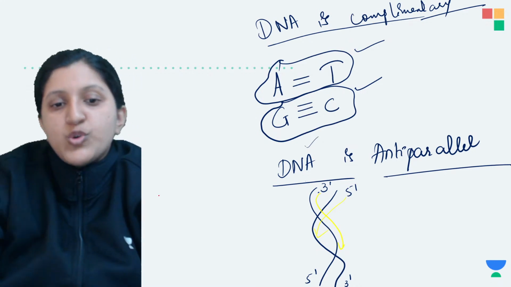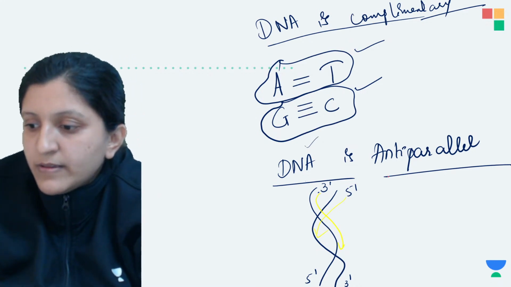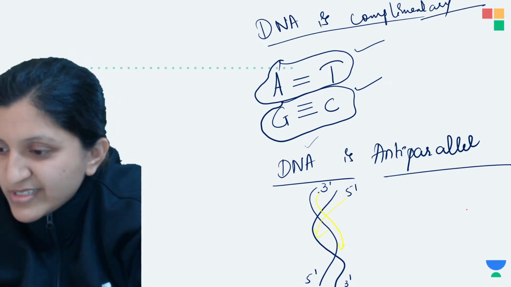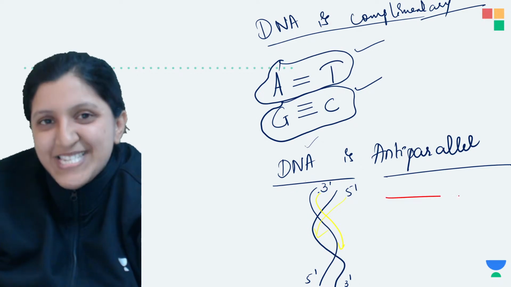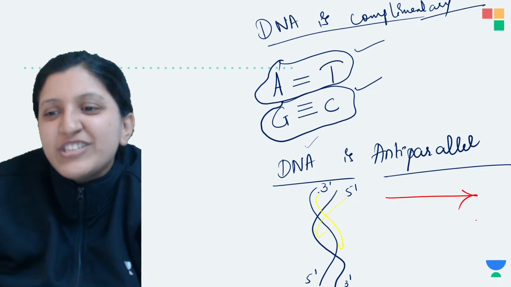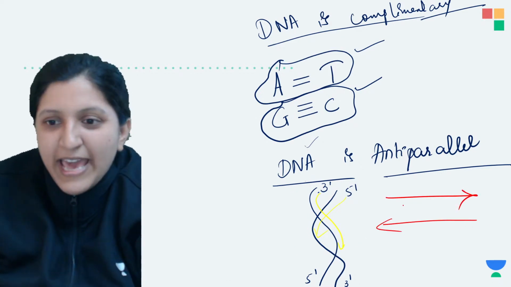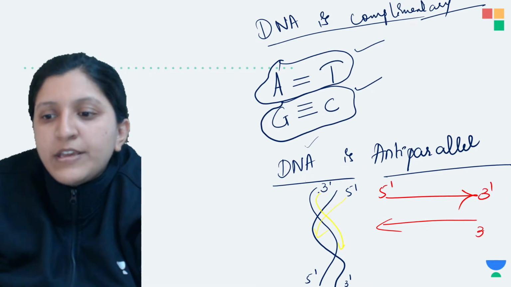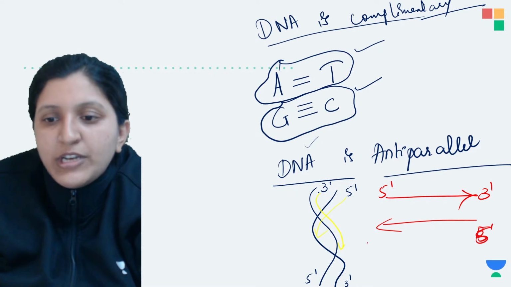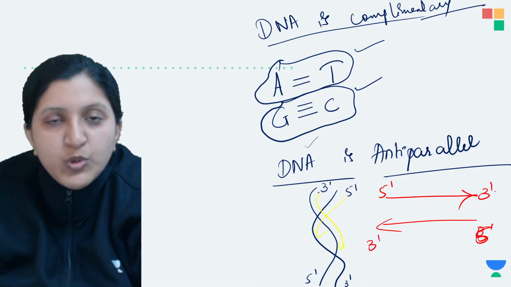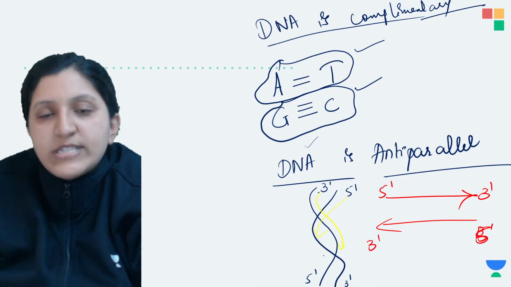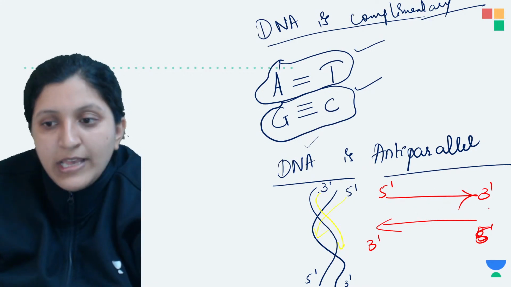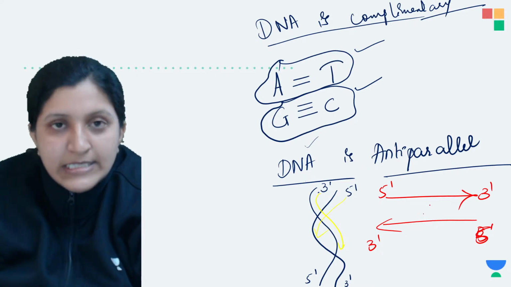So if one strand runs in this direction, the other strand runs in the other direction. So basically it is 5 dash to 3 dash, and the other one here is also 5 dash to 3 dash, or you can say 5 prime to 3 prime, and here also it is 5 prime to 3 prime.